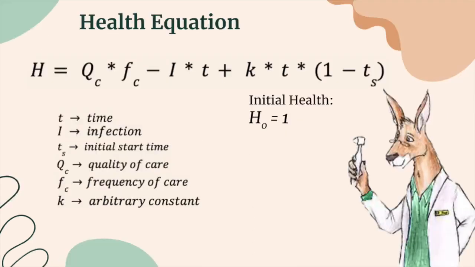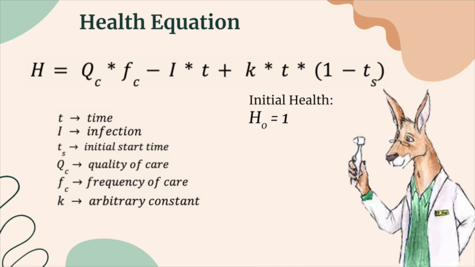The health equation is a culmination of three main contributions. The first contribution is based off the quality of care and the frequency of care. As the frequency increases, it can have a positive contribution to this term. However, that can also increase stress, which will cause the quality of care, Q sub C, to depreciate to 0. So there is a specific maximum between these two that can have a positive contribution to overall population health.